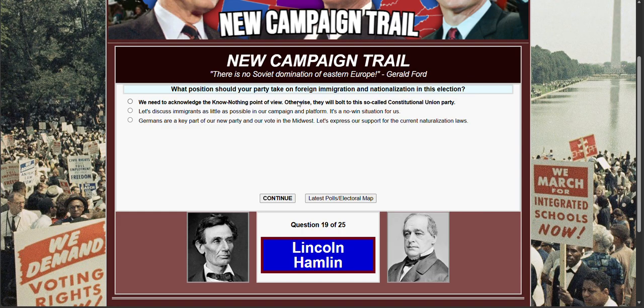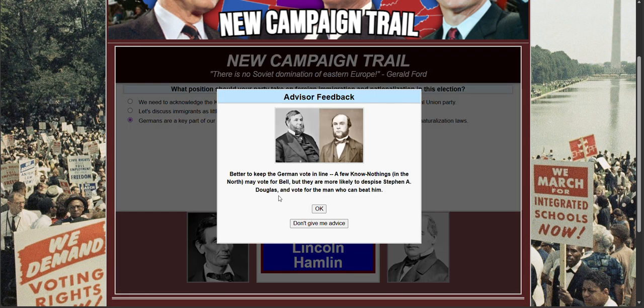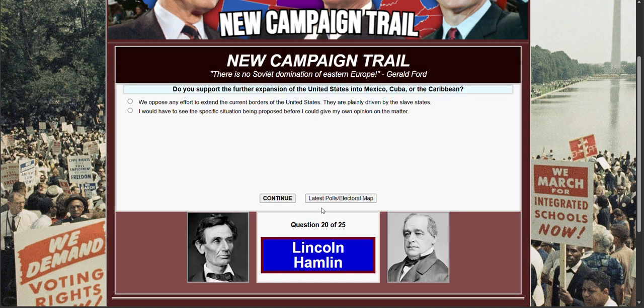Might be this one. Let's discuss immigrants as little as possible in our campaign and platform, it's a no-win situation for us. Germans are a key part of our new party and our vote in the Midwest. Let's express our support. Yes, we need voters. Better to keep the German vote in line. A few Know-Nothings in the North may vote for Bell, but they are more likely to despise Stephen A. Douglas and vote for the man who can beat him.